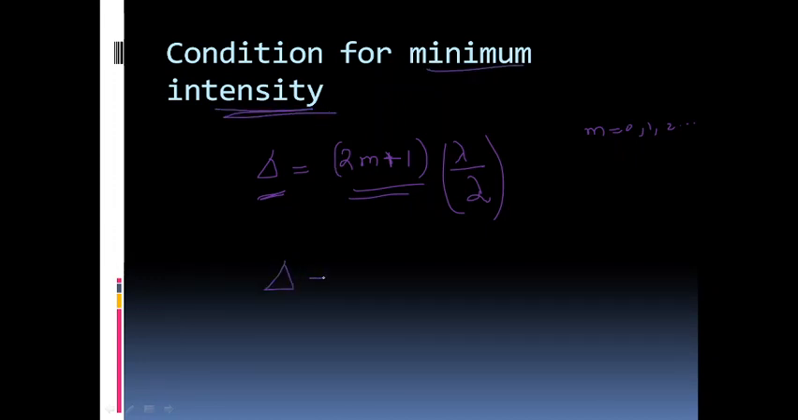Earlier we had written the equation for delta. Delta is mu1 r1 minus mu2 r2. So if this delta that we had understood is equal to an odd integral multiple of half the wavelength, then we will have destructive interference or minimum intensity. So please note that delta has to be an odd integral multiple of lambda by 2, half the wavelength.